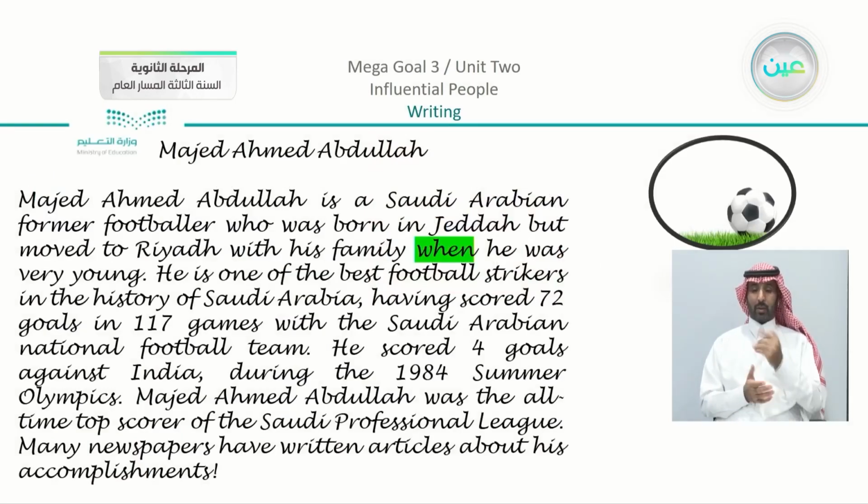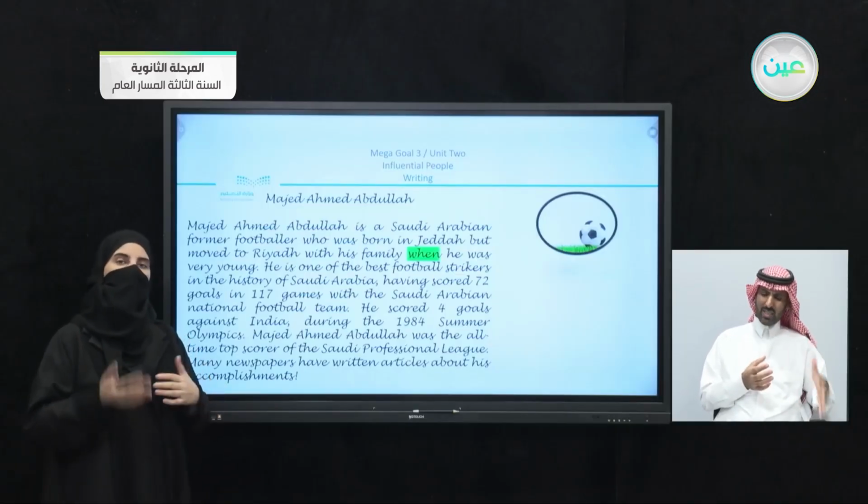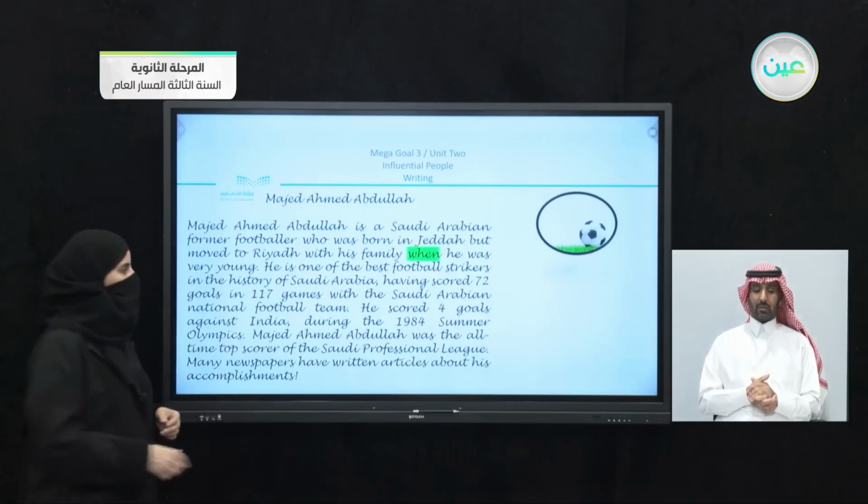Now I'm going to look also at the paragraph that we have in the book. You can see that there are different connectors that are used. I highlighted one of them, which is when. So when we read the sentence, he was born in Jeddah, but moved to Riyadh with his family when he was very young. So when did he move? There is a connector here.